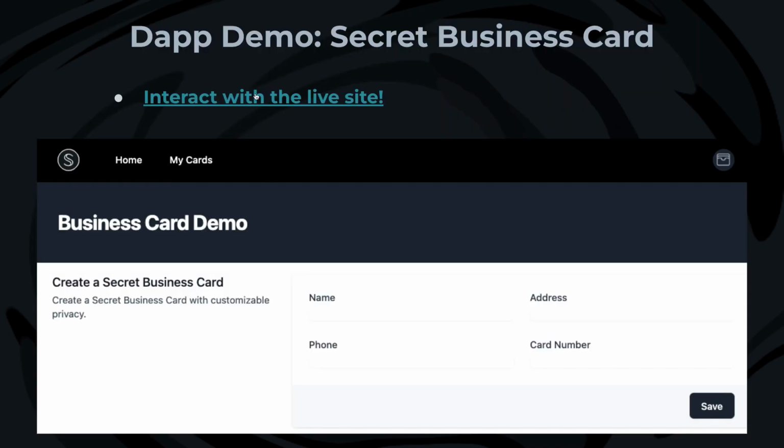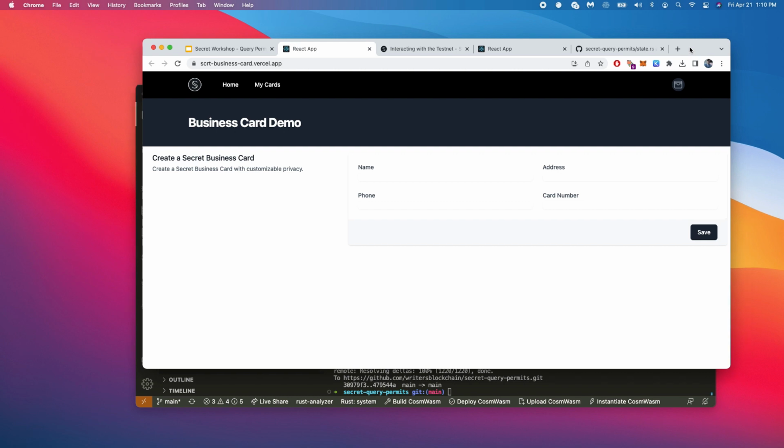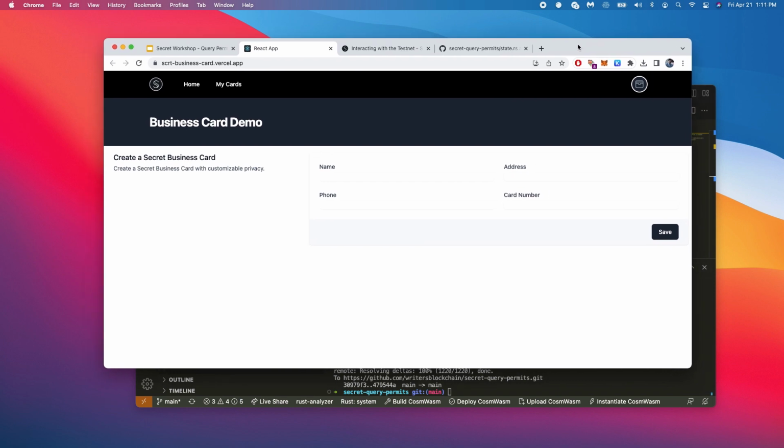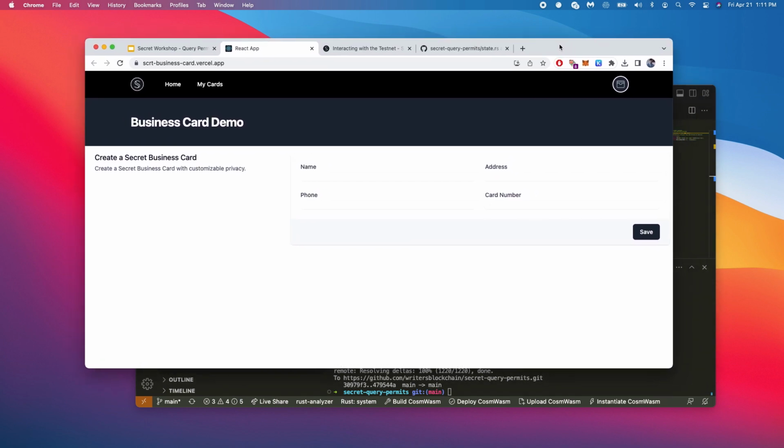So let me just show you something, to have a template of what we're actually going to be doing. This is a simplified version of the dApp that I ultimately made. This one exists using only viewing keys. I just want you to have the concept in your mind of what we're going to be building, but we're actually doing a different version. This is a totally new tutorial that involves only using query permits on Secret Network. So just think of this as a framework.